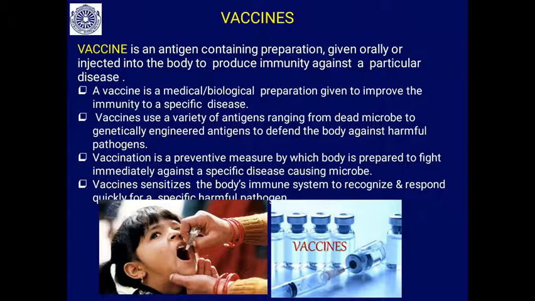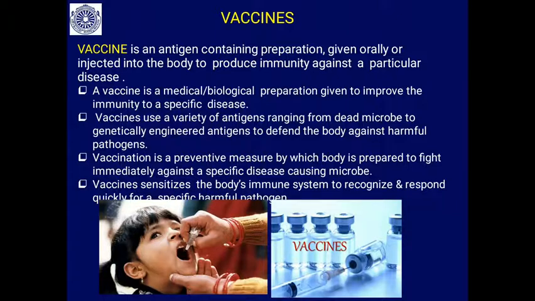It may be a dead microbe, virus or bacteria, part of that bacteria or viral particle which is causing disease, or else inactivated, or killed, or modified, or the toxins of that. So we will be able to realize all this when we study the different types of vaccines. So vaccination is a preventive measure by which the body is prepared to fight immediately against a specific disease causing microbe.